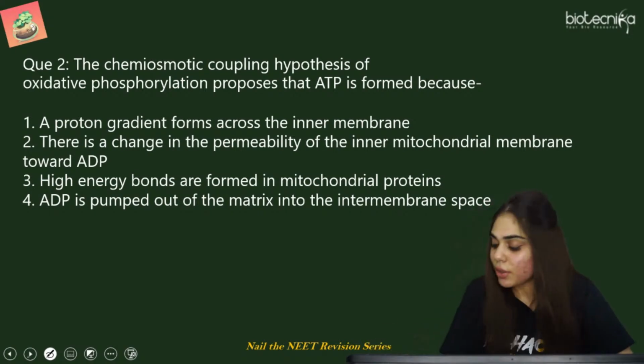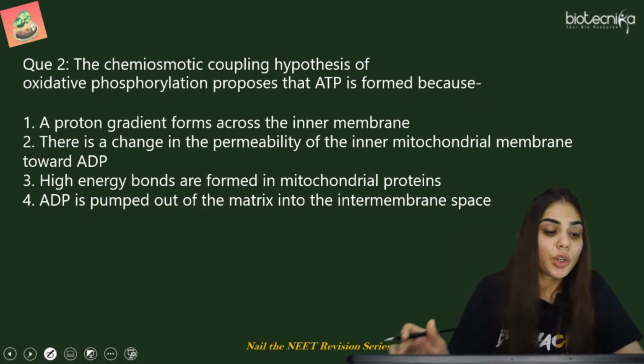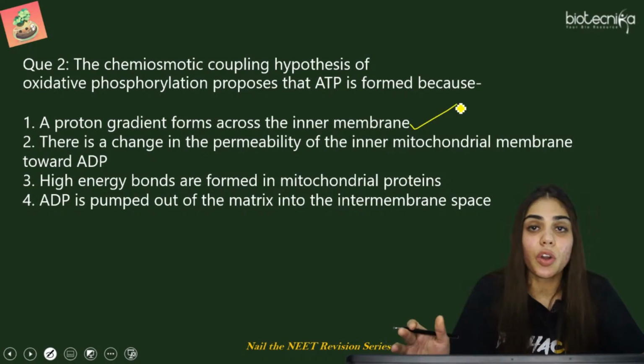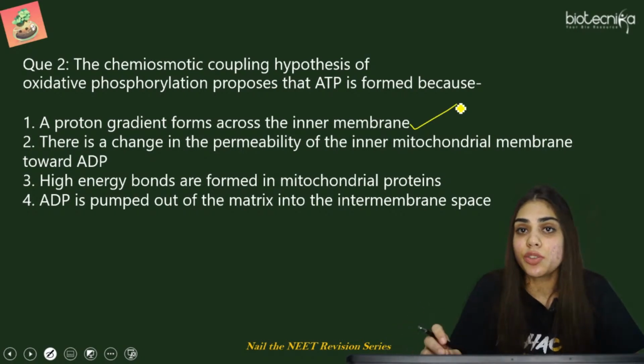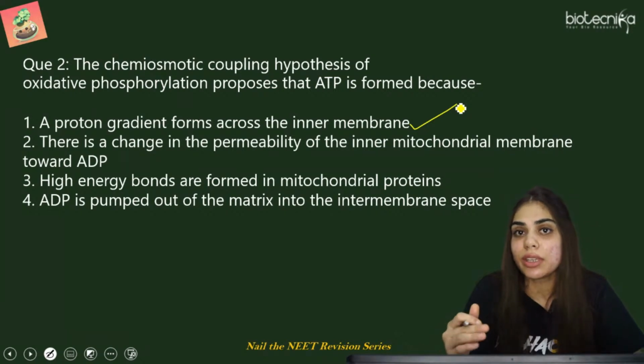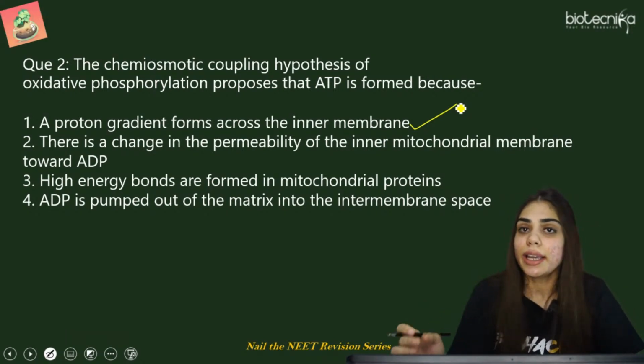What is the right answer for this question? Anita is saying, Srivani, well done, Smita, A. So yes, a proton gradient is formed across the inner membrane. How was the proton gradient formed? It is because of the electrochemical gradient caused by the difference in the distribution of protons inside the lumen as well as in the stroma.